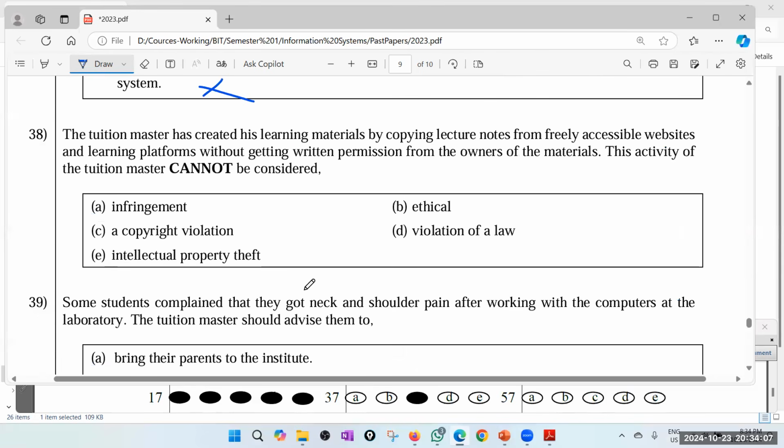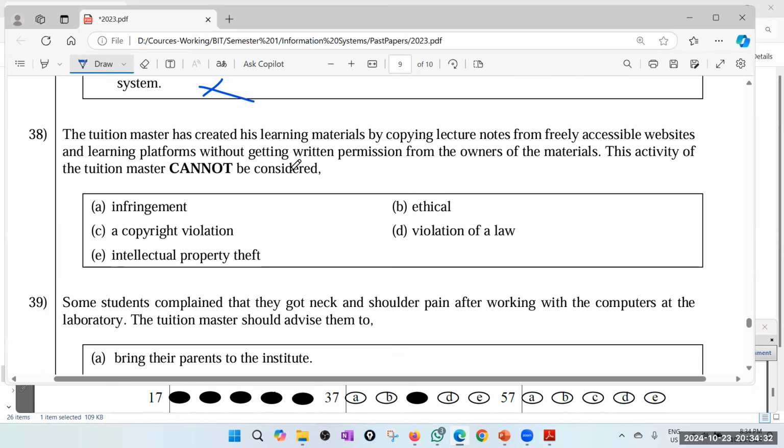38. The tuition master has created his learning material by copying lecture notes from freely accessible websites and learning platforms without getting written permission from the owners of the material. This activity of the tuition master cannot be considered, so that is basically copyright violation, right?